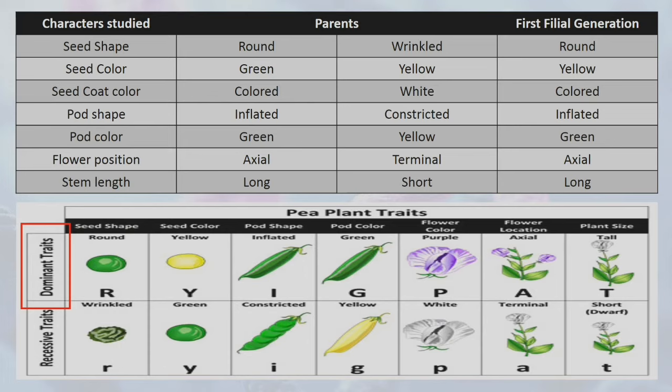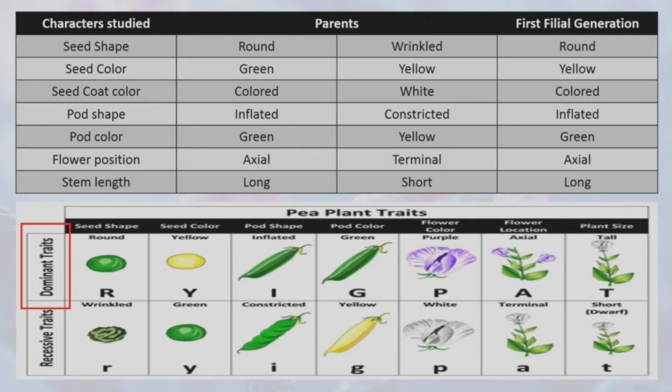In the production of the first filial generation offspring, may dalawang pure breed parent na involved. Each of the parent consists of different characteristics that can be categorized as dominant and recessive. So, for the seed shape, round as dominant and wrinkled for recessive.